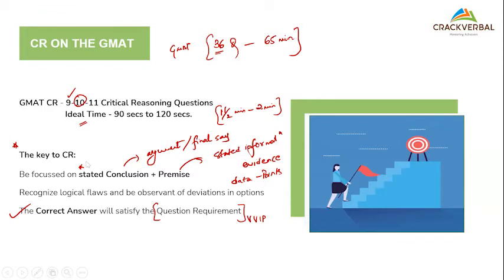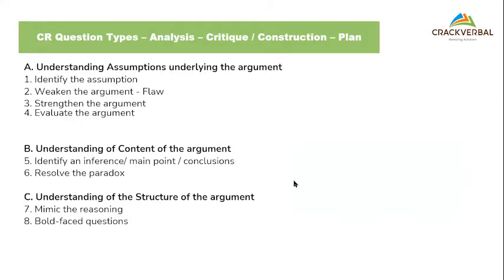Okay, taking this ahead, this is just a general brief that I have mentioned. Let's move on and look at the CR question types. Students who have already taken the GMAT, who might have an ESR with them, would know that GMAT buckets the CR questions into these 2 families.